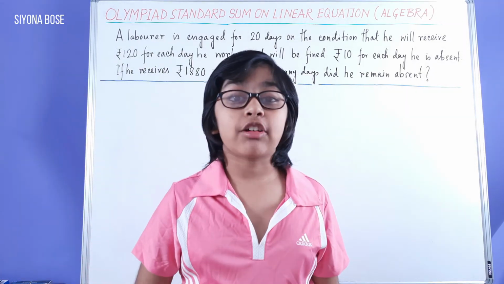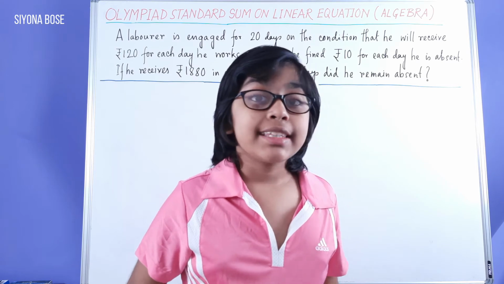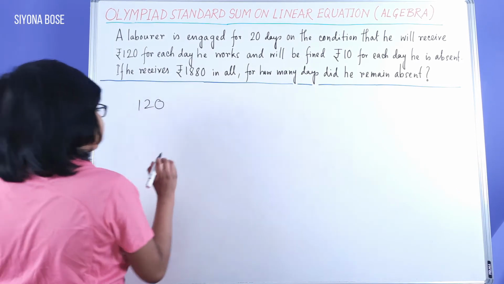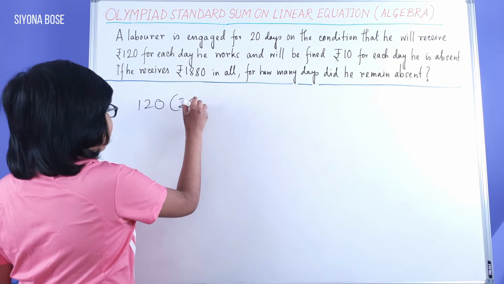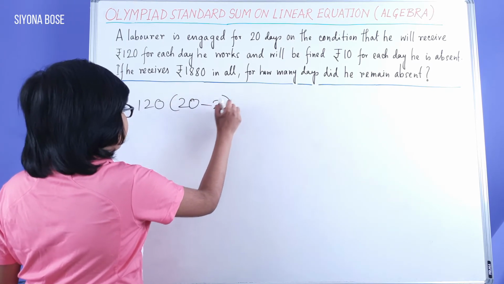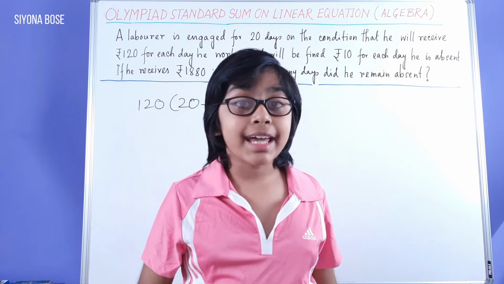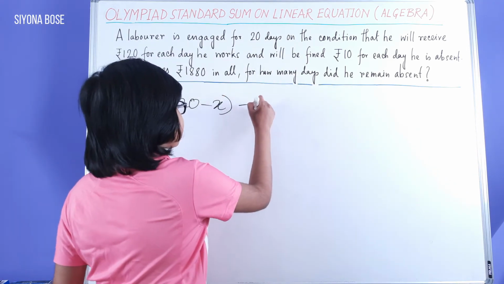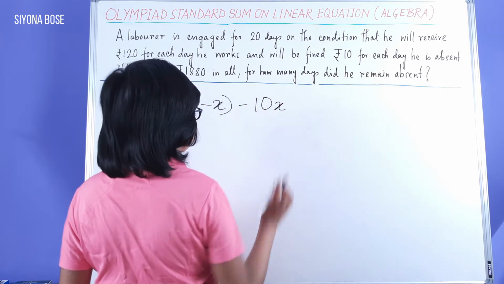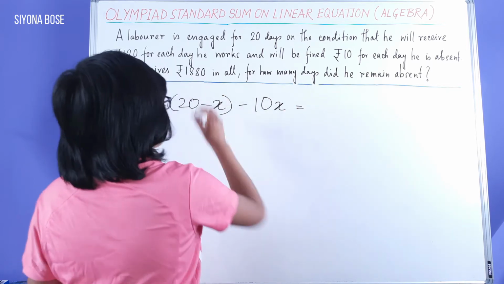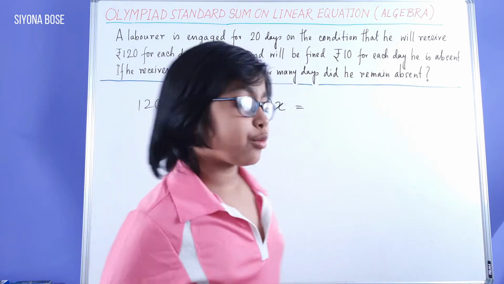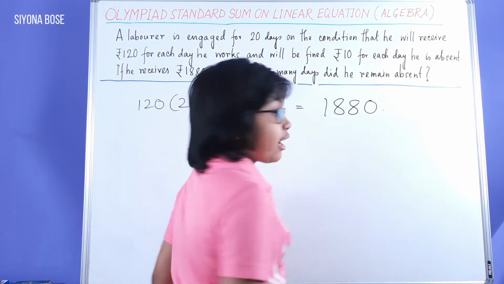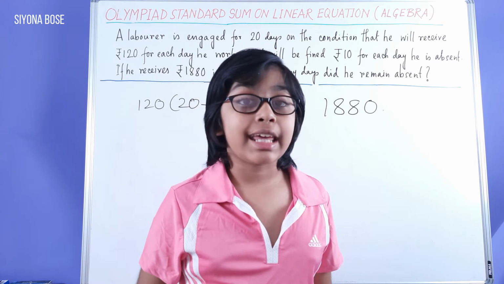Moving on to making our equation, we got that he was paid 120 into 20 minus x, the whole, and minus 10x. That means minus how much he was fined, minus 10x rupees, his fine. Totally, he got rupees 1880. Now let's solve this equation and get x.